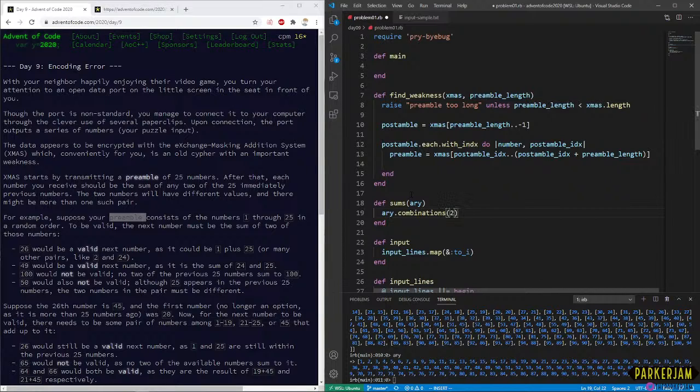What this is going to do is take any two combinations that could possibly be in this array. But we're going to reject when they're both the same, so we're filtering out those cases.